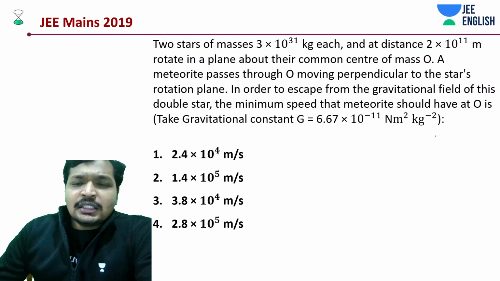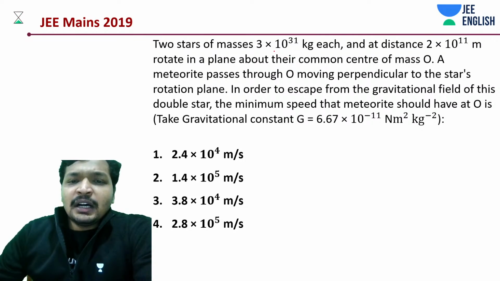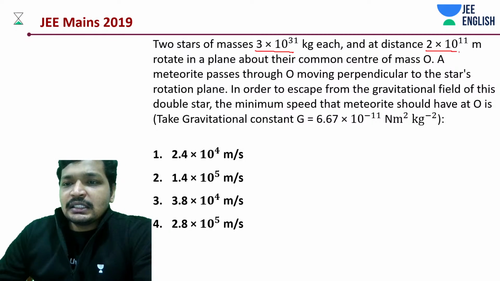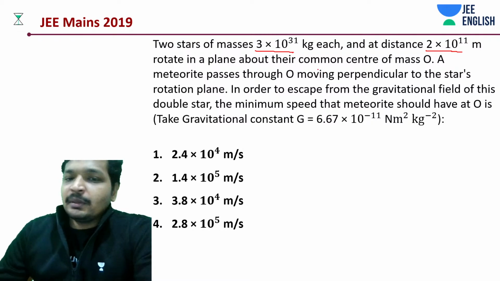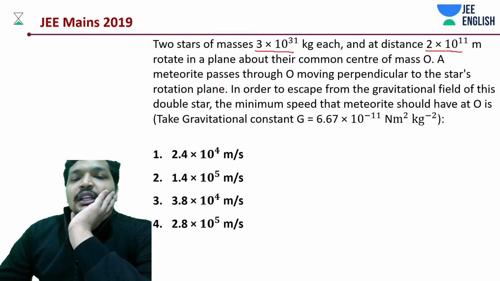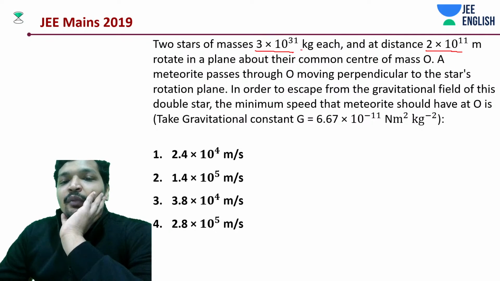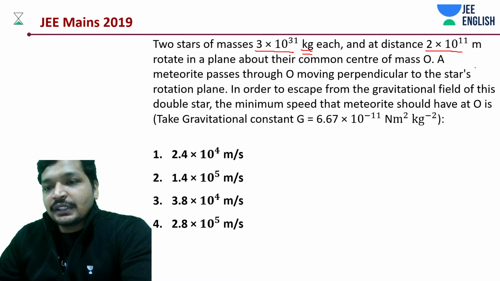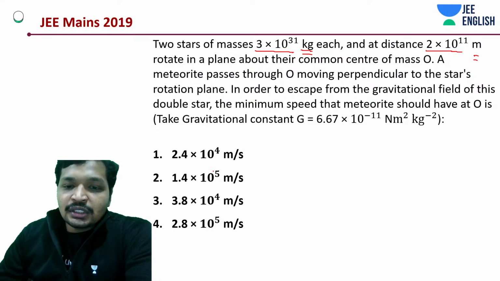So there are 2 stars and they have masses 3 into 10 to the power 31 kg, and the distance between them is 2 into 10 to the power 11 meters. Okay, everything is in SI units. Make sure while you are doing your calculation, everything is in SI units, and also notice the units of the options. Very important. Okay, it could be kilometers.